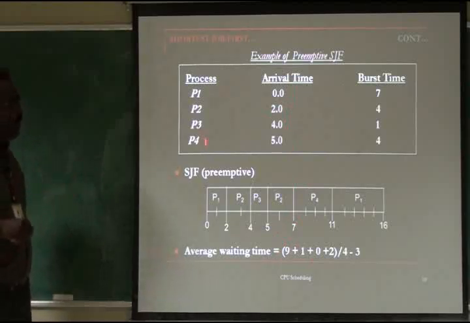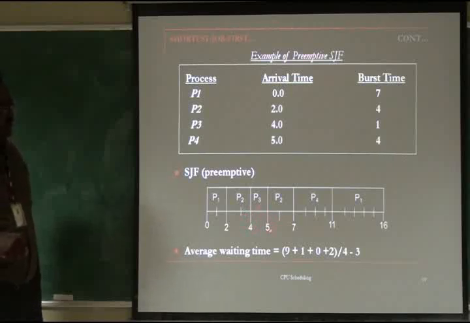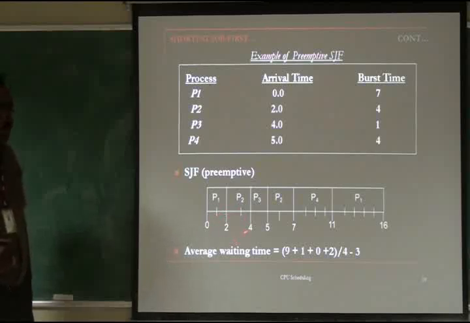So what is the waiting time of P2 now? P2 gets the CPU at the second millisecond, which is its arrival, so there is no waiting time at the initial allocation. But it's a preemptive process. P2 releases the CPU at the 4th millisecond and gets the CPU again at the 5th millisecond, so 5 minus 4 is 1. So 1 is the waiting time of P2.